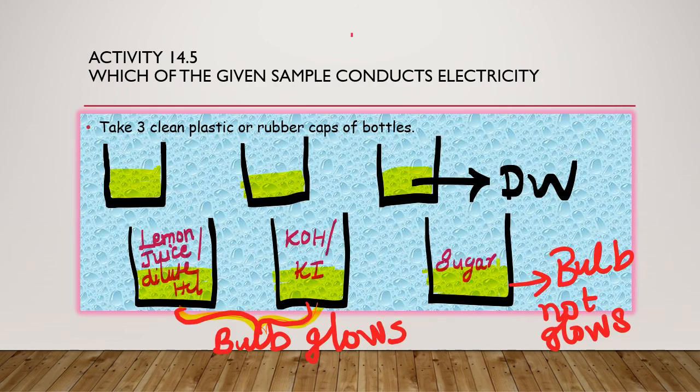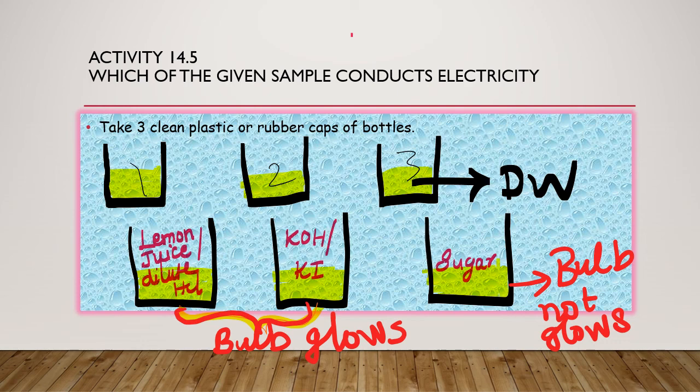The last one, activity 14.5. Which of the given samples conducts electricity? So here we are taking rubber caps of bottles or any three containers. In that we are taking a very small quantity of distilled water and we are naming these 1, 2 and 3. And to the first one we are adding lemon juice or diluted hydrochloric acid.